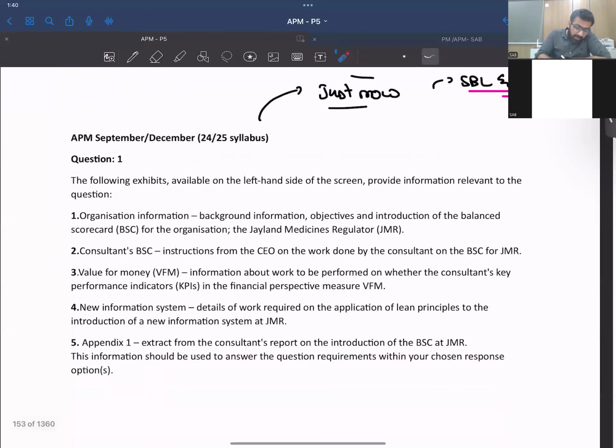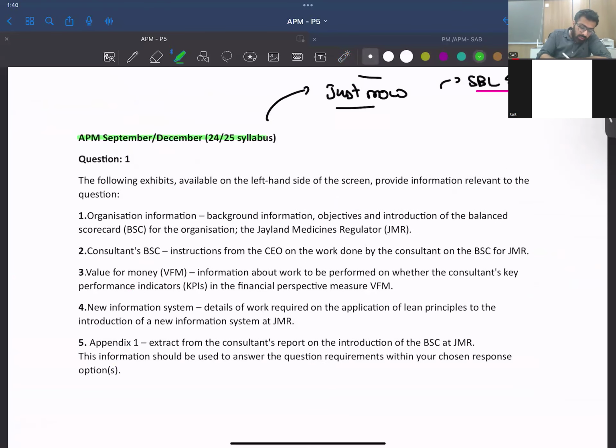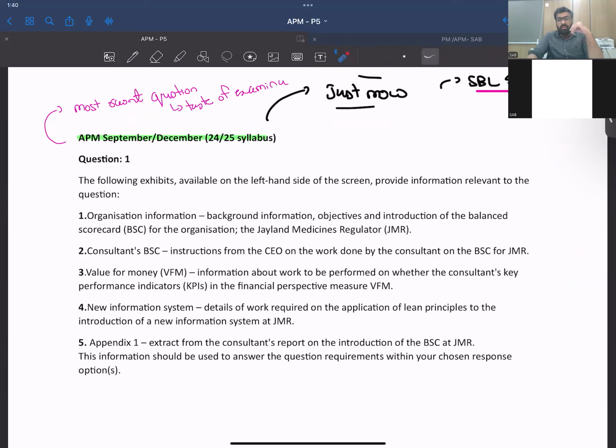So guys, this is the most recent question. Why do we have to attempt the most recent question? The reason is that it gives you a taste of the examiner, of what the examiner is testing, right? If you know the taste of the examiner, you can revise those topics, go on to them and have an idea, right?